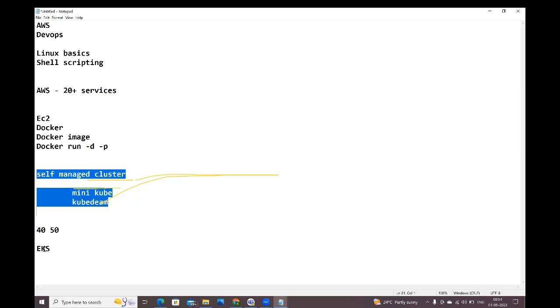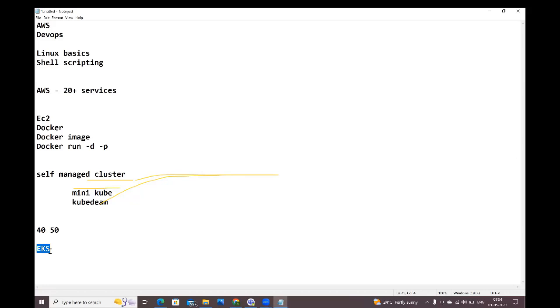And here AWS is providing EKS. You can use this EKS service to deploy your applications. But here guys, whoever is going to attend the DevOps sessions, in DevOps we are going to understand Kubernetes. There we are going to understand both, guys: how to work with self-managed clusters and how to work with EKS. Both we are going to discuss in the DevOps guys. But coming to AWS, I will discuss only EKS.